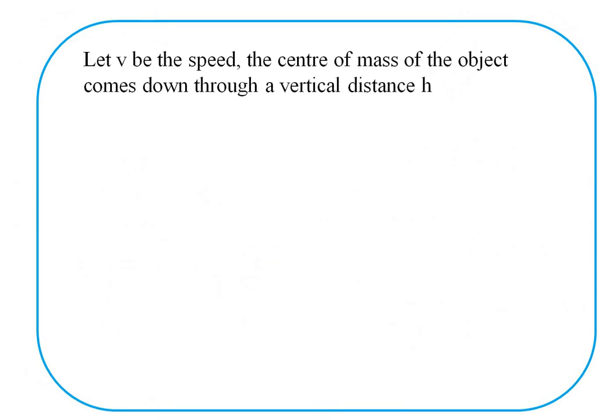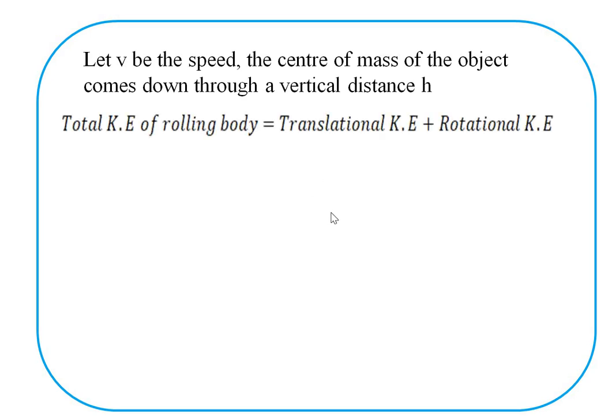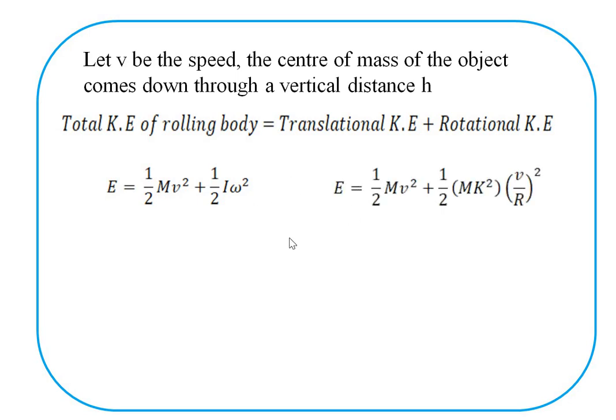So we calculate here the formula for the velocity. Let v be the speed of the body. The center of mass of the object comes down through a vertical distance, small h. We know that total kinetic energy is translational kinetic energy plus rotational kinetic energy. We derived in the last slide this equation: E equals 1/2 mv square plus 1/2 I omega square.